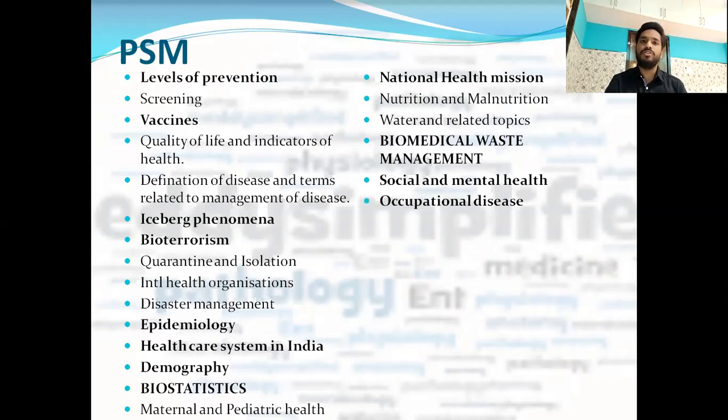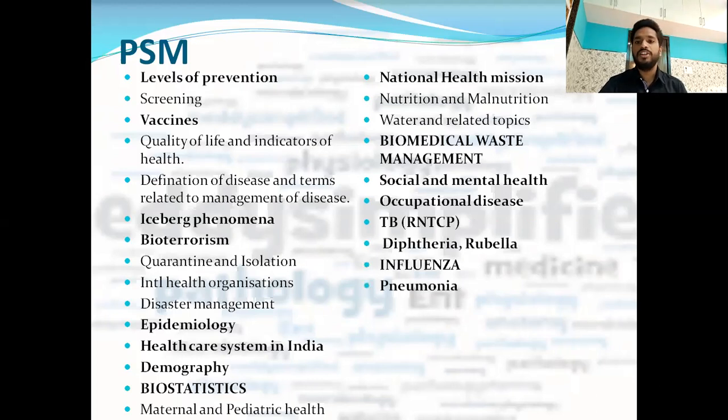Occupational diseases, pneumoconiosis, all types of occupational related diseases, silicosis, anthracosis, that kind of thing is important. Then TB, all about TB, and RNTCP, Revised National Tuberculosis Control Program, is important. Diphtheria and rubella, influenza, pneumonia, blindness, definition of blindness. Then for blindness there are different sectors, that is very important. Malaria, a very common disease in India. National Vector-Borne Disease Control Program, that is NVBDCP, is a very important topic. NACP, National AIDS Control Program, also everything related to AIDS is important.